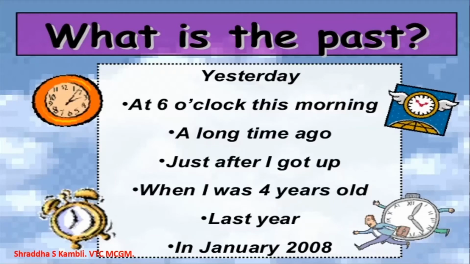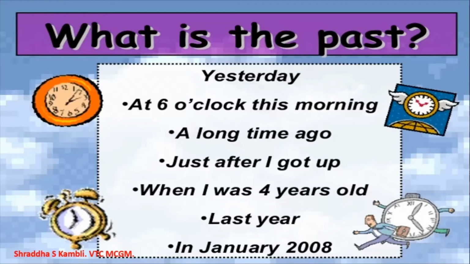You got up in the morning today, that was also the past. When you were 4 years old, today you are 10 years old, that was also the past. That means whatever happened before now is the past.